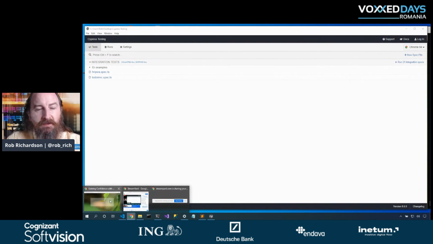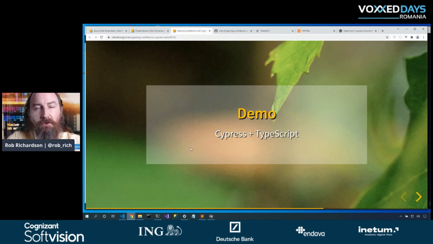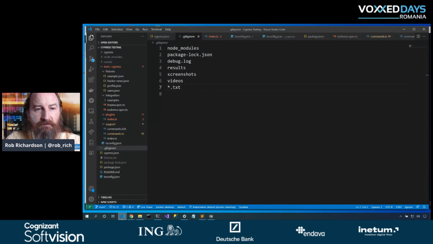So we got to see the Cypress IDE. Let's take a look at the code to pull this off. By default, a Cypress project will be in JavaScript, but in this case, I chose to make it a TypeScript project just because, well, TypeScript is pretty cool. So I popped open the code. Here's the code up on GitHub. And in this case, I'm going to pop open that in VS Code. And let's take a look around.